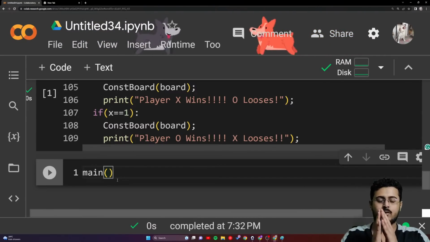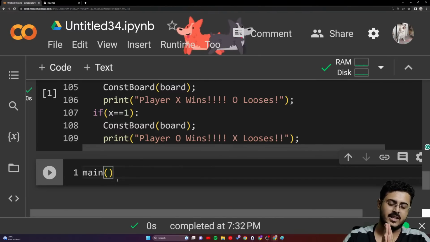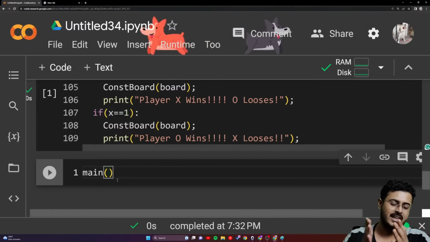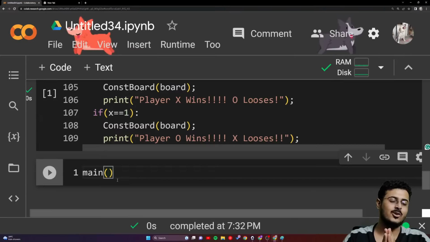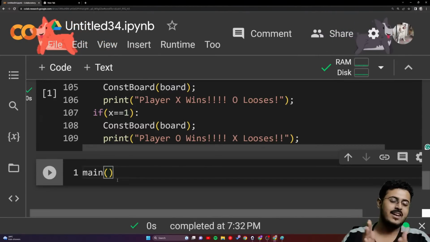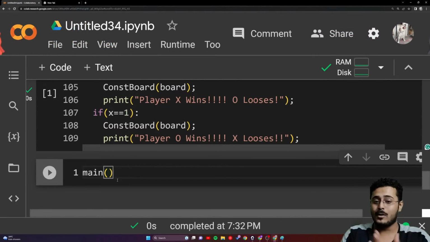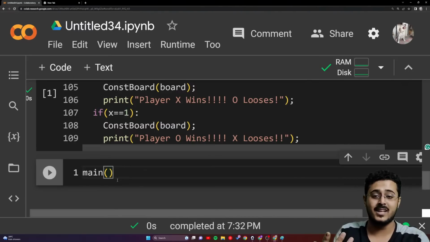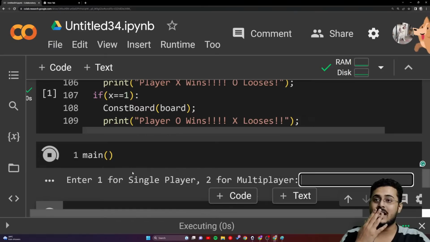Let us pray to God once again: please make sure I don't have any kind of bugs in my code. Please make it run in one go. I know as a programmer it has never happened with me, but I hope you are going to listen to my prayers. Every programmer does it before running his final project, because of course there are going to be a lot of bugs. Let's hope that we don't have any.